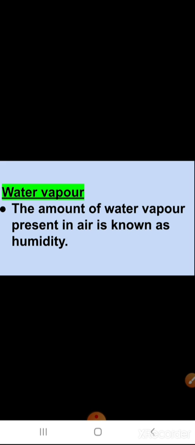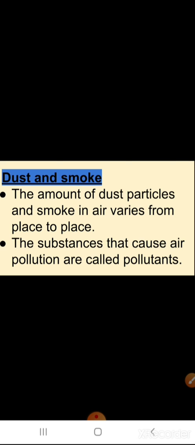Water vapors, they are present in the atmosphere, and the presence of water vapor in the atmosphere is known as the humidity. This we have studied. Dust and smoke, the amount of dust particles and smoke in air varies from place to place.